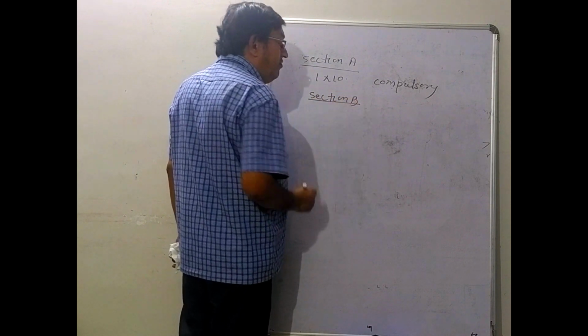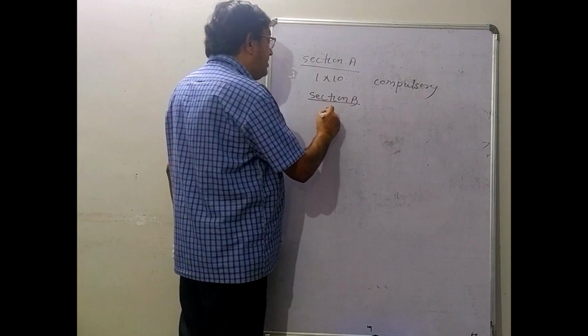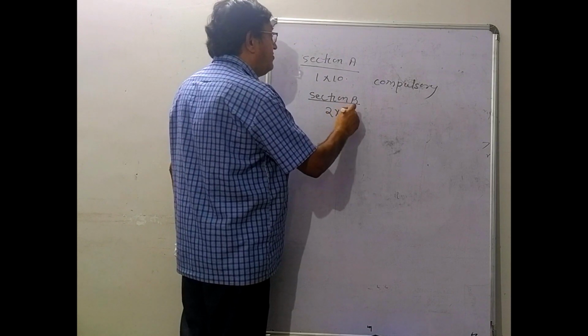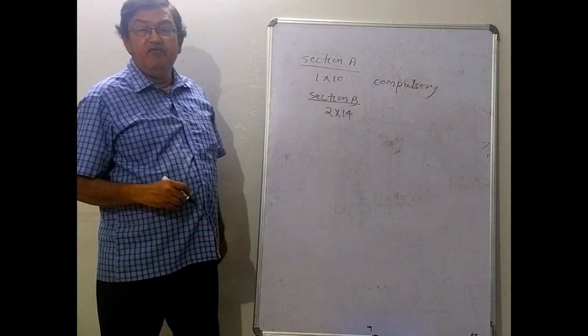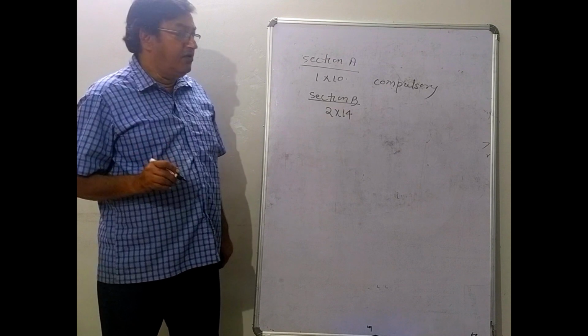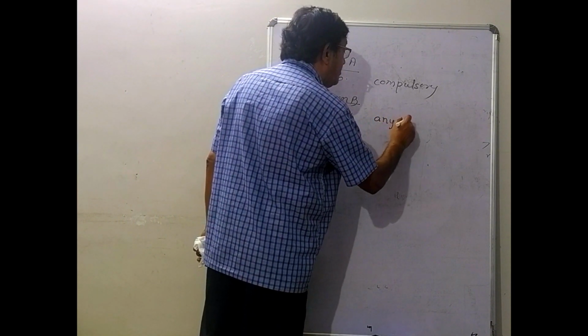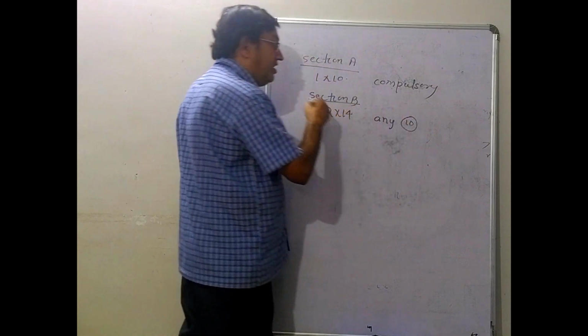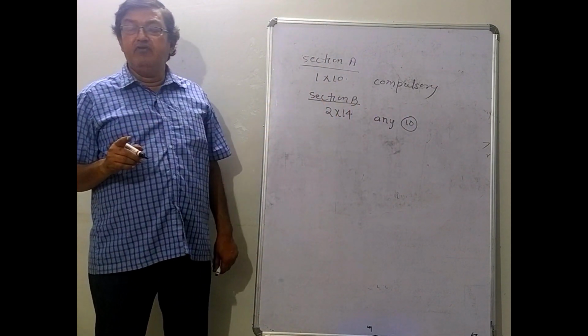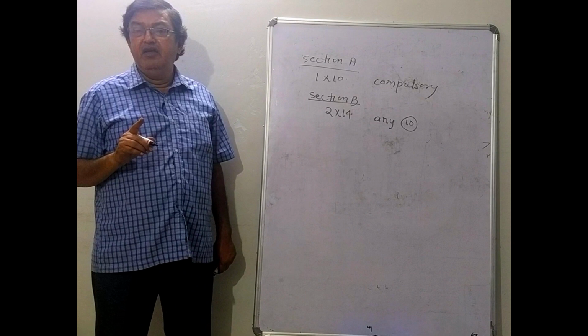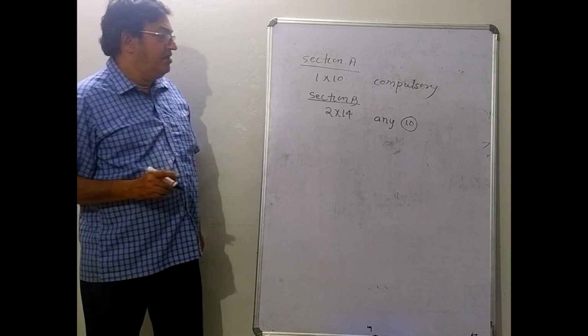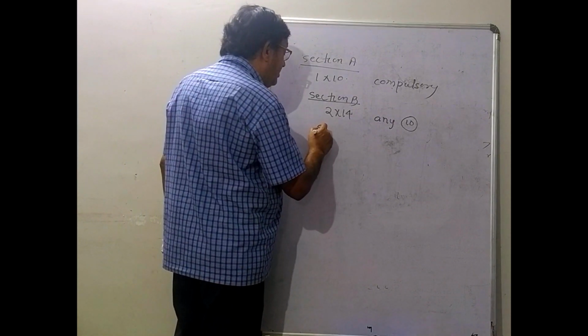Section B consists of 14 questions, each carrying 2 marks. You have to answer any 10. So you are given 4 extra questions. Out of 14 questions, you have to select any 10. Then we come to section C.